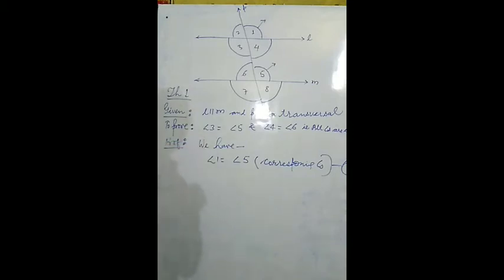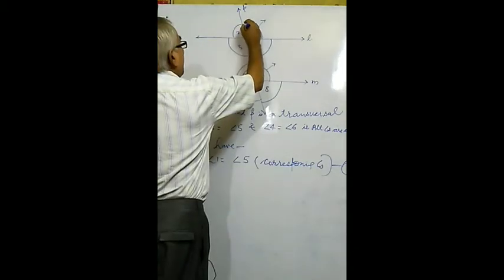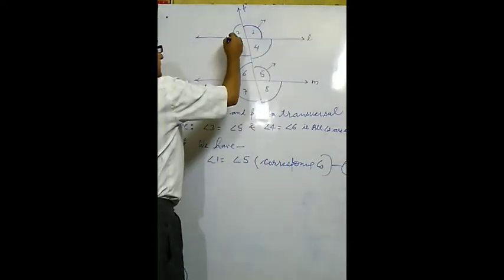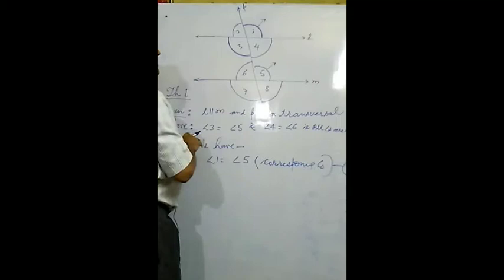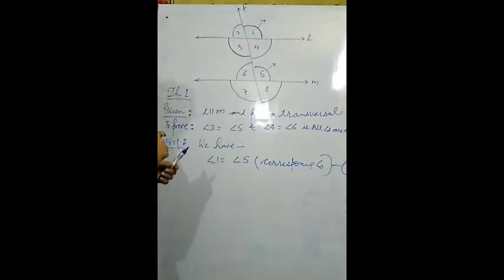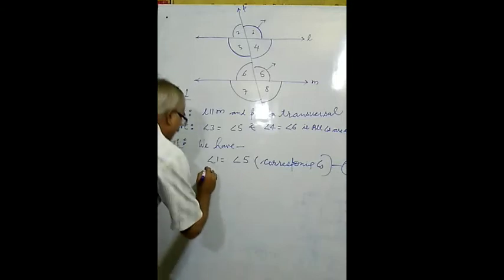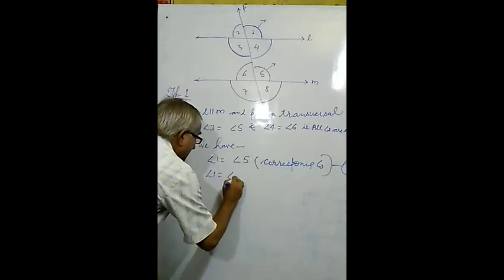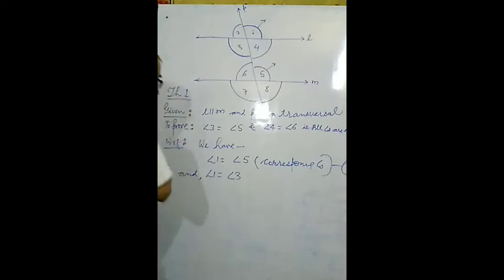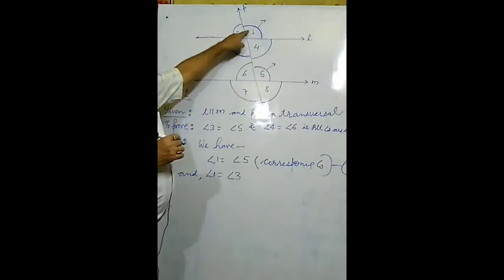Now see, we have to create another equation on the basis of vertically opposite angles. You may observe the vertically opposite angle of angle 1 is which angle? This will be angle 3. So we may say that angle 1 and angle 3 are also equal. So we write angle 1 equals angle 3, and here we have to note down the reason.